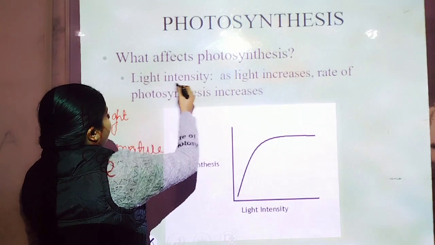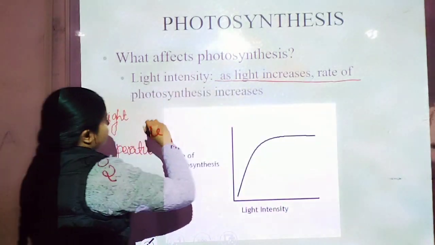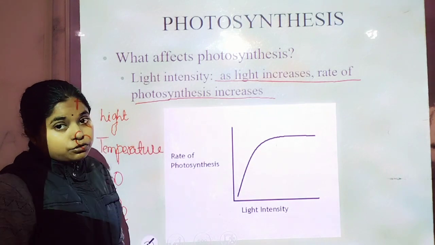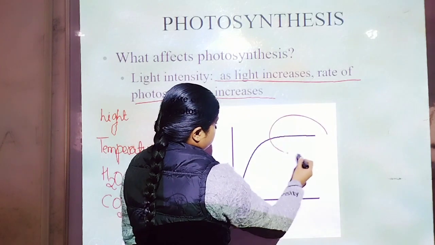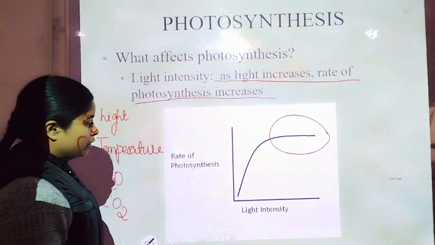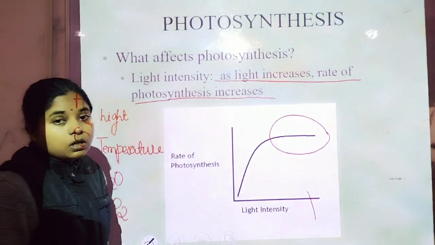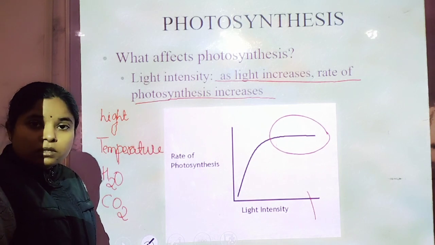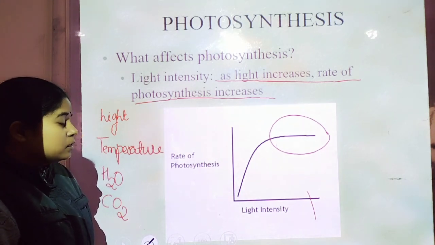As light increases, the rate of photosynthesis increases, but the graph shows this only up to a certain amount. Further increase in the light intensity makes the rate of photosynthesis constant. So, what does the graph state?